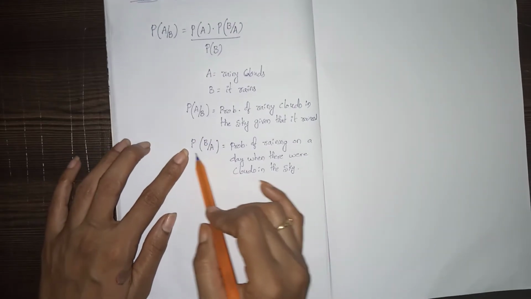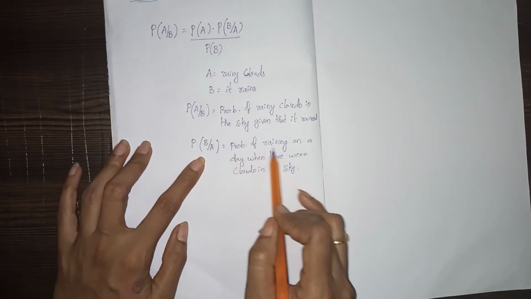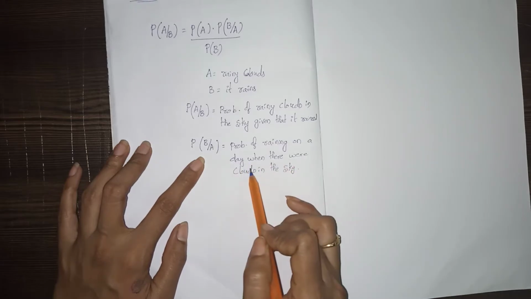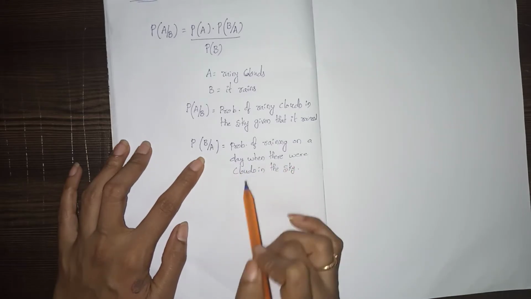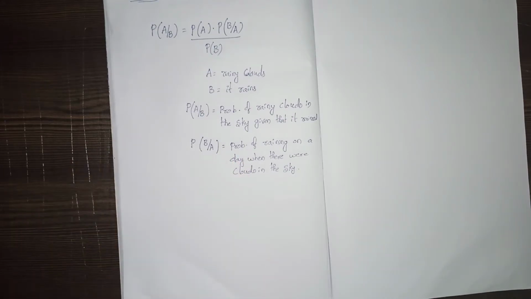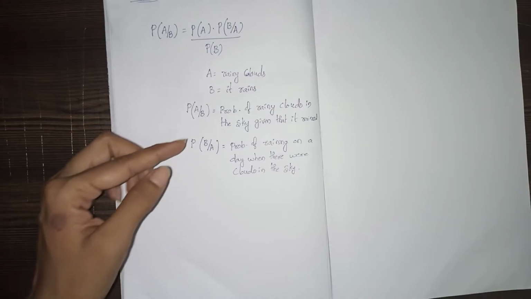And what is the meaning of B given A? Here it is the probability of raining on a day when there were clouds in the sky. That means definitely when it rains, the rainy clouds will occur. I hope you understood the difference.